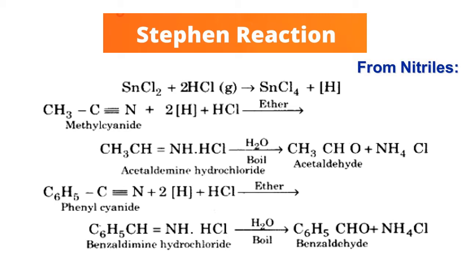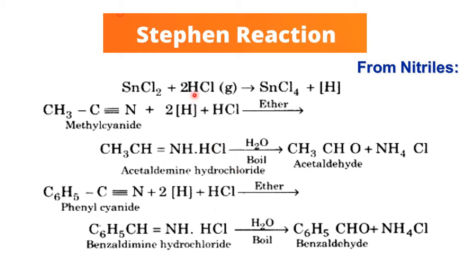Nitriles are compounds which contain C triple bond N. By the common name it is called the cyanide group, but according to IUPAC it is called nitrile. So methyl nitrile, phenyl nitrile, or by common name methyl cyanide, phenyl cyanide. So from nitrile, how do we get aldehyde?